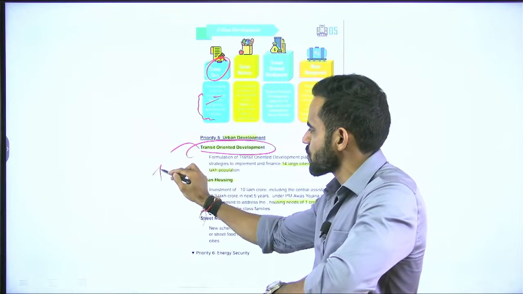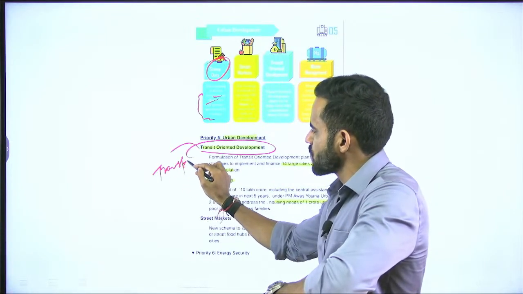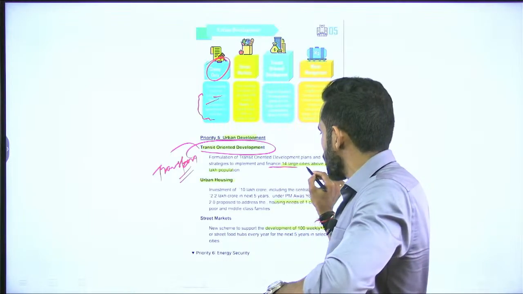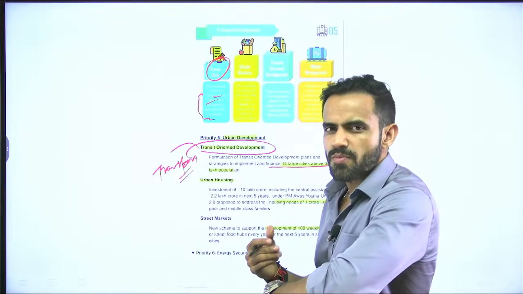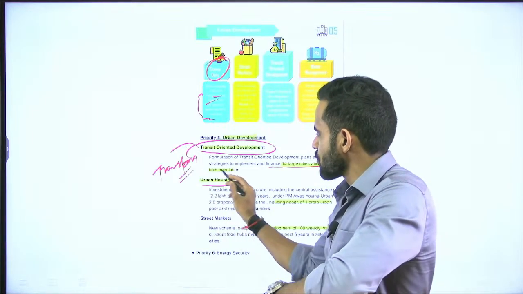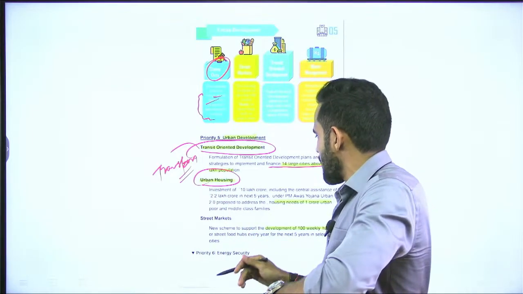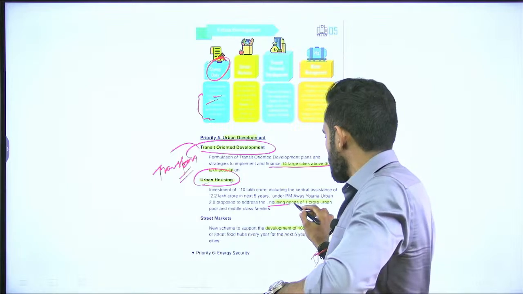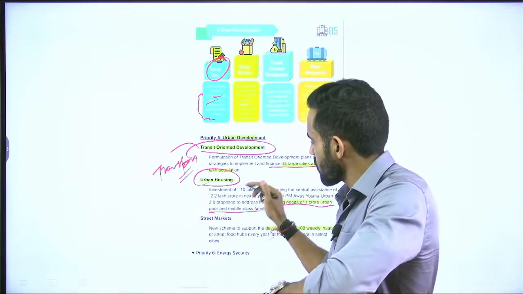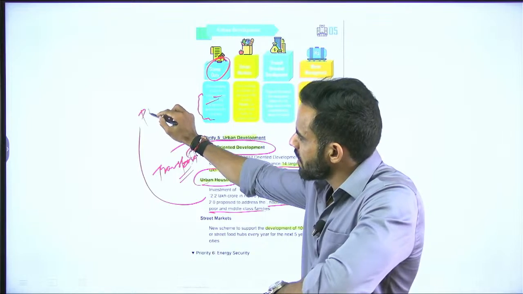Transit basically means transport. Transport oriented development is focused, and the focus will be on 14 large cities which have the population of more than 30 lakh. Government is also focusing on urban housing, and the focus is on the housing need of 1 crore urban population. For urban housing we have Pradhan Mantri Awas Yojana.